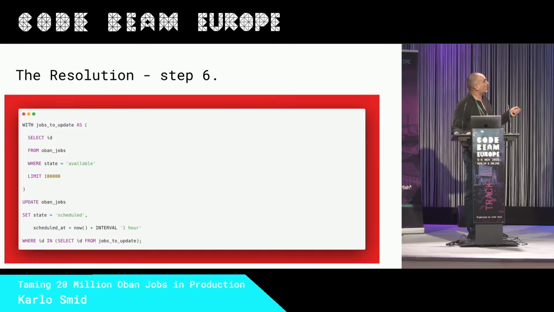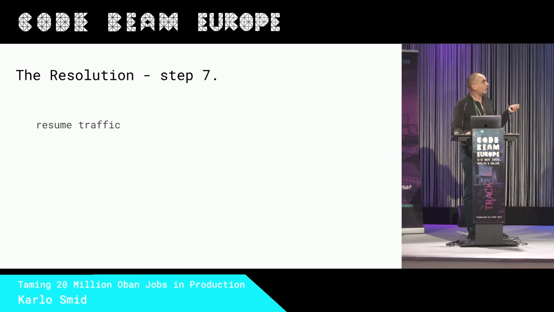We started moving all available jobs in chunks of 100,000 to scheduled state, scheduled 1 hour in the future, with this basically simple SQL query that we are calling Gardener. So with this, we were ready to resume traffic.